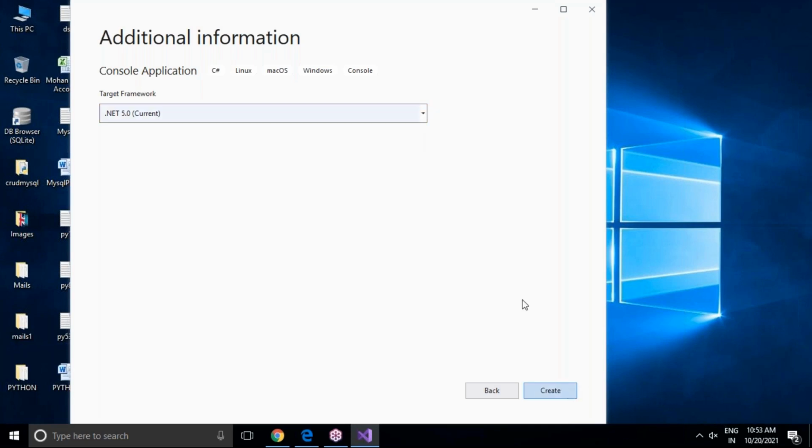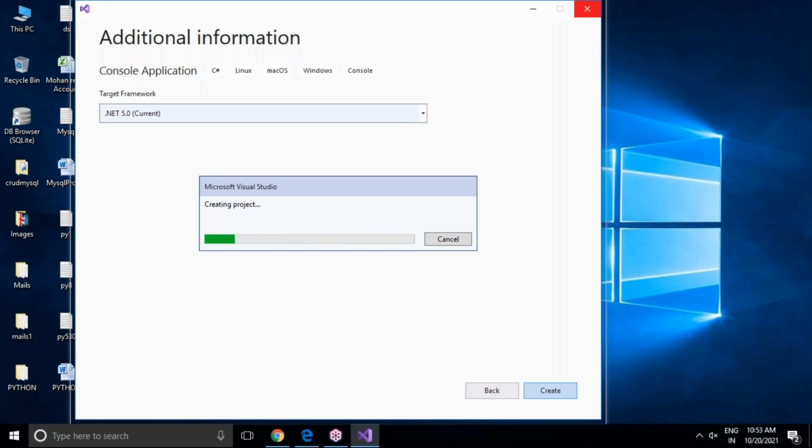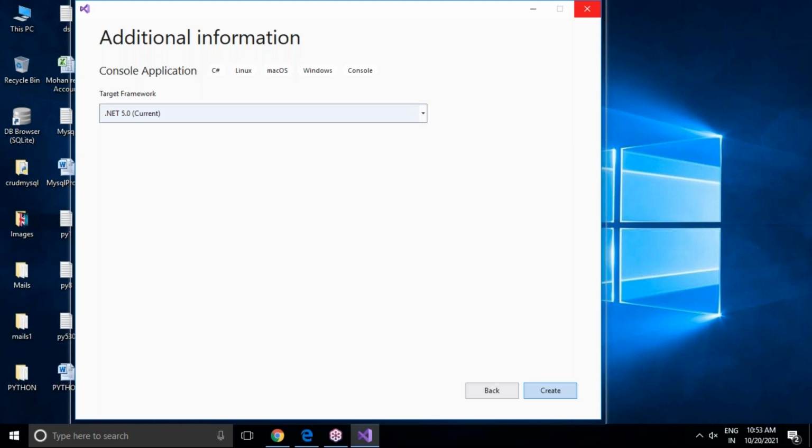Click on create. Once I create, you can observe the look and feel. Some differences will be there. The programming pattern is the same, but changing the startup object and running options are slightly different. Even to keep the screen staying back, console.read is not required here. Directly it will stay on your screen permanently. I'll show you, just wait.